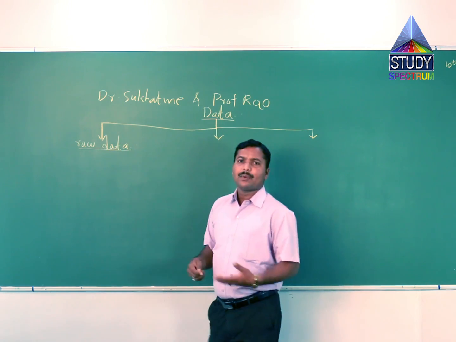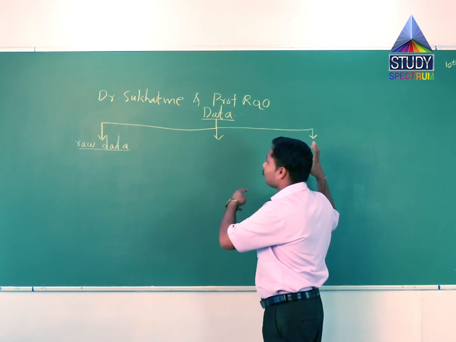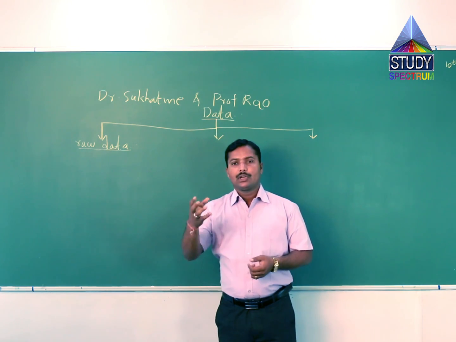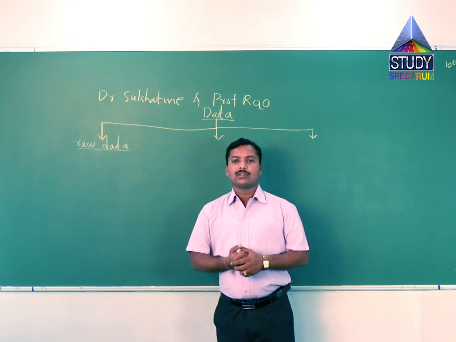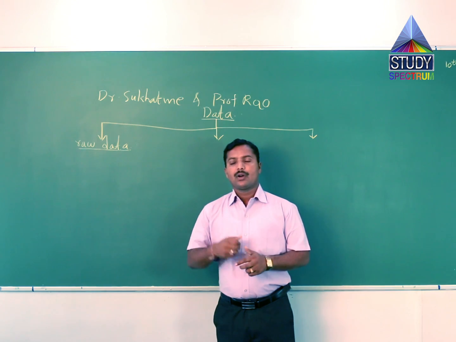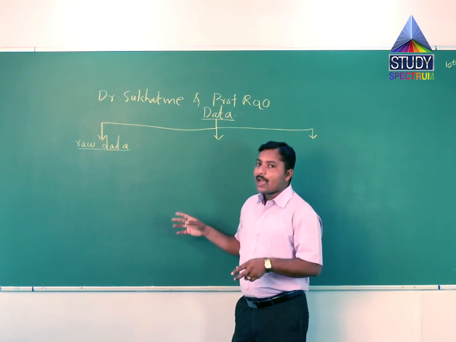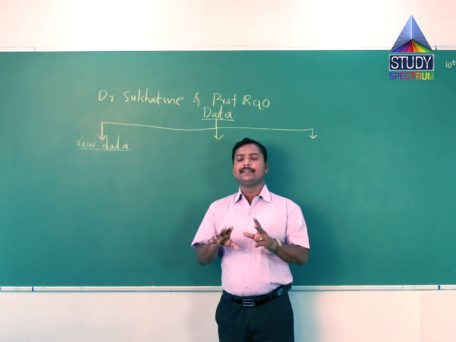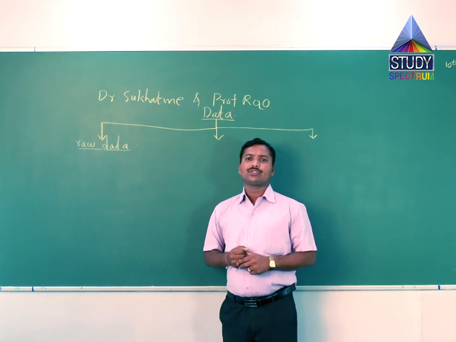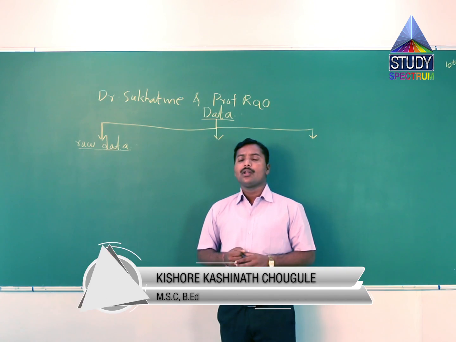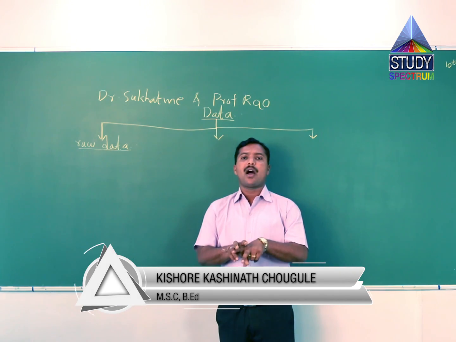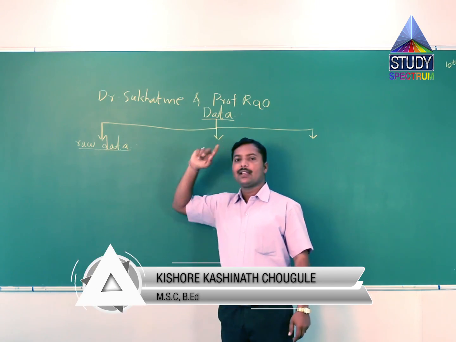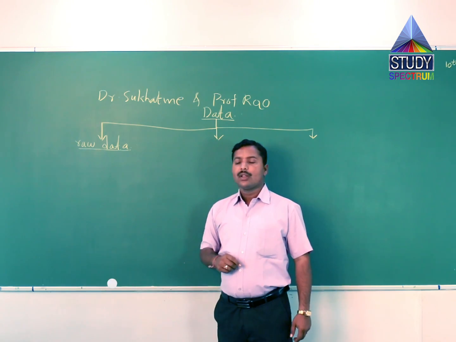Suppose we have collected the marks of mathematics of 10 students. That data as it is, is called raw data, meaning unprocessed data.